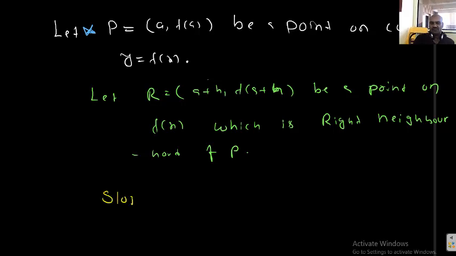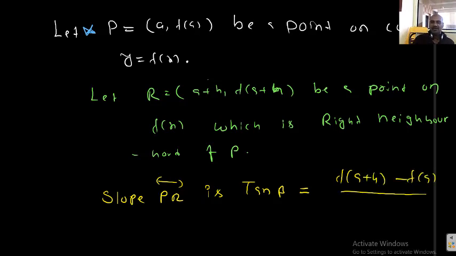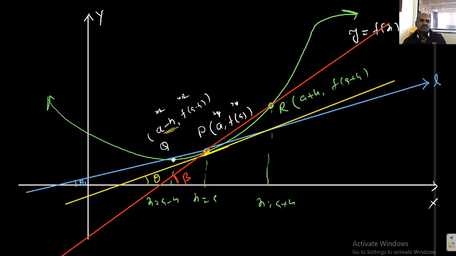Slope of PR is tan beta, that is also equal to (y2 minus y1) by (x2 minus x1), f(a+h) minus f(a) by (a+h) minus a. So, what happened here? A gets cancelled. Tan beta, what is that? Tan beta equals f(a+h) minus f(a) by h. So, what is this? Slope of secant, red color line, slope of secant.